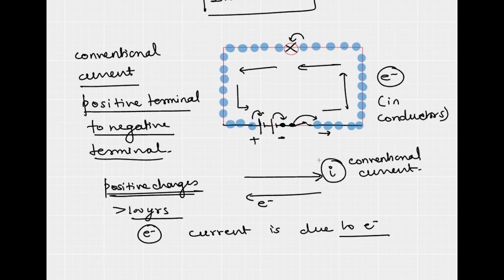So rather than changing the whole literature of 100 years, we simply said that the conventional current flows opposite to the direction of the electron, that is from the positive terminal to the negative terminal.